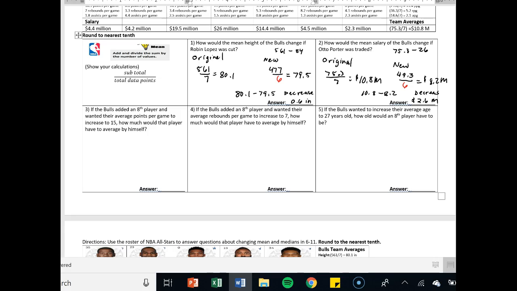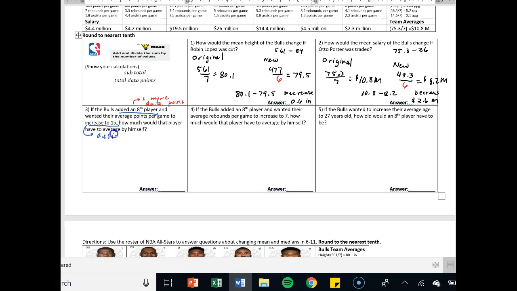Now there's something else you can do with changing mean, and this is called a desired mean. So you can predict, hey, if I add an 8th player and I wanted to increase my points per game to 15 points, how much would they have to average? This is called a desired mean. So here it is. If the Bulls added an 8th player, notice that now we have one more data point. So you won't be dividing by 7 anymore. You'll be dividing by 8. And wanted their average points per game to increase to 15. So this is what's called a desired mean.